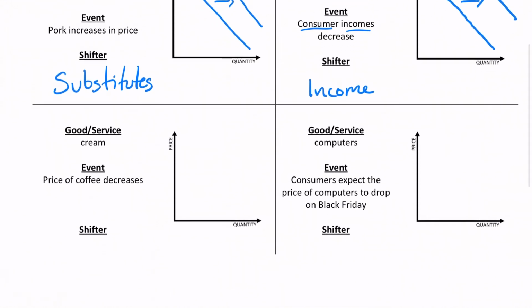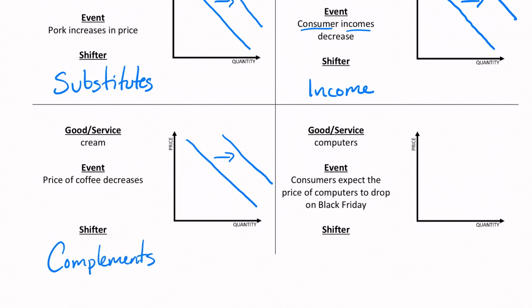All right, cream, as the price of coffee decreases. Well, what are cream and coffee to one another? Well, they're complements, right? We typically have those things together. You put creamer in your coffee. So as the price of coffee decreases, as coffee gets cheaper, people want to buy more coffee. And if they're buying more coffee, they also have to buy more cream. So our demand for cream is going to increase. It's going to be a shift to the right. And again, this one is going to be complements because those are the things that we buy together.